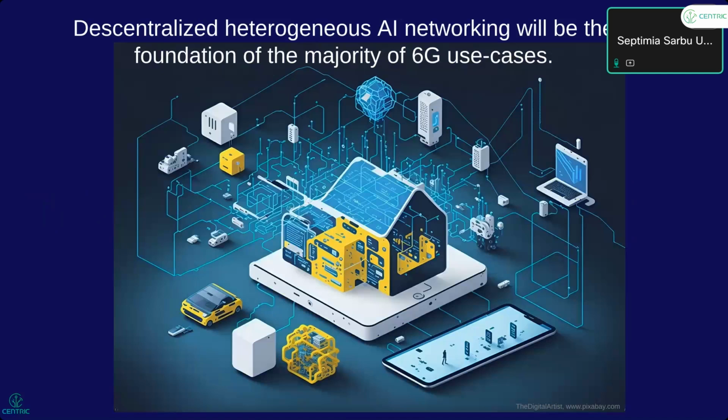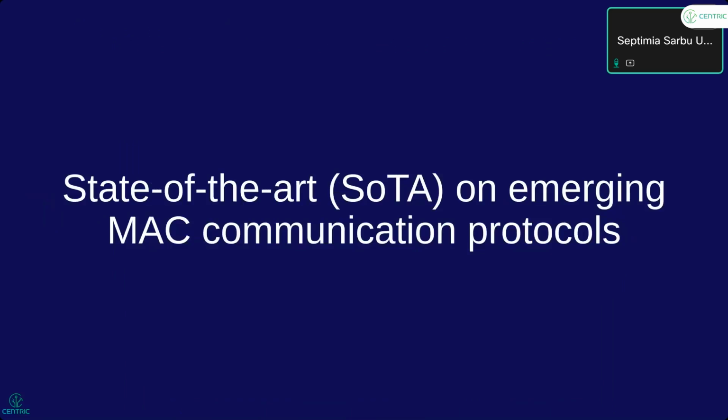And the question that we are asking is, can we develop new communication protocols that only support the transmission of relevant data for the use case that we want to solve? So instead of focusing on developing as high data rates as possible, it would be wiser to save energy and communication resources by focusing on goal-oriented protocols, such that they transmit only small amounts of data relevant to solve the KPIs of the use case. And this is the focus of our work in this project, CENTRIC.